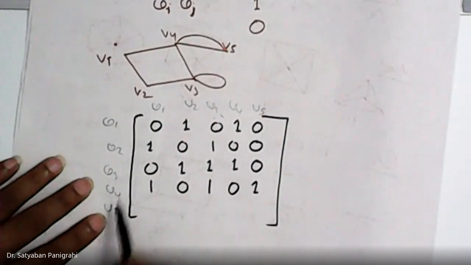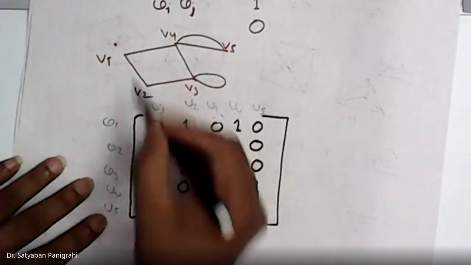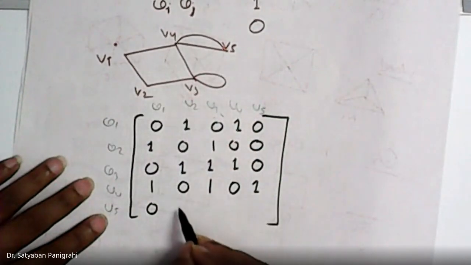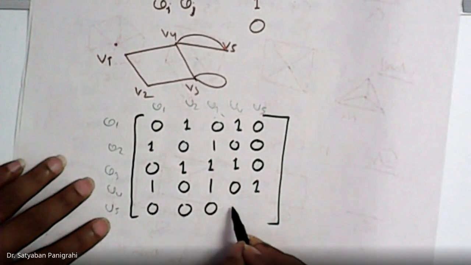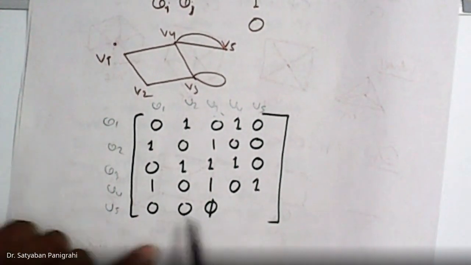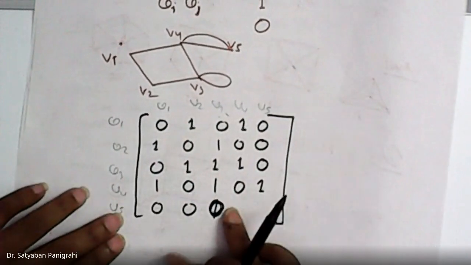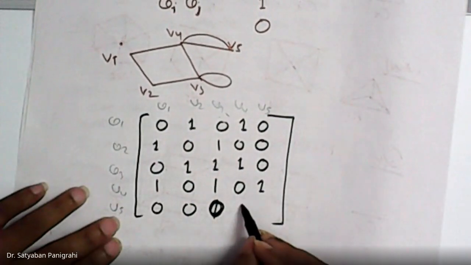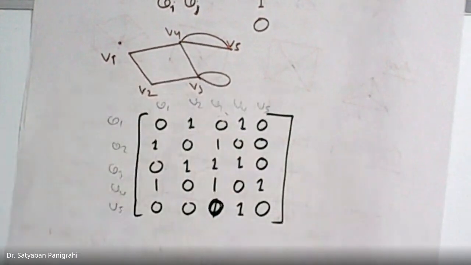And from V5 we have V5, V1 no, V5, V2 no, V5, V3 no, V5, V4 yes, and V5, V5 no. This is the matrix representation of the graph, adjacency matrix.